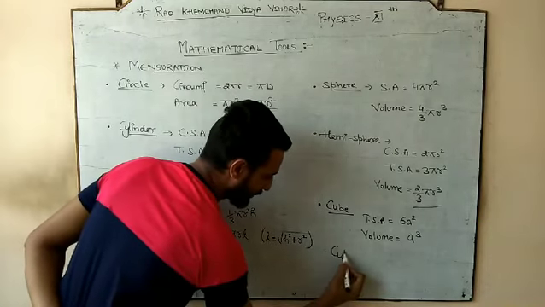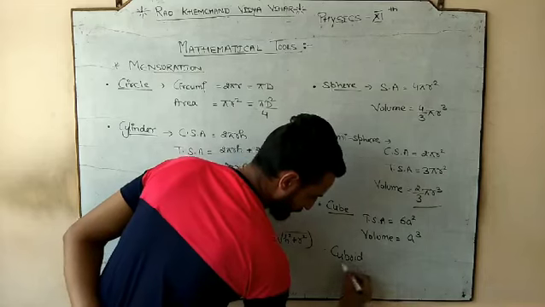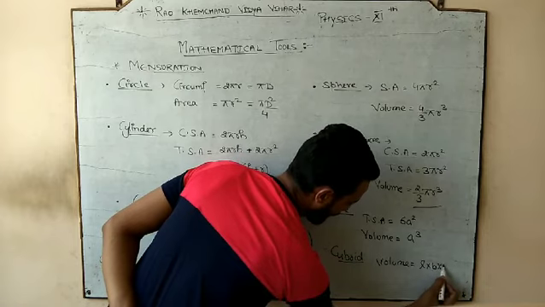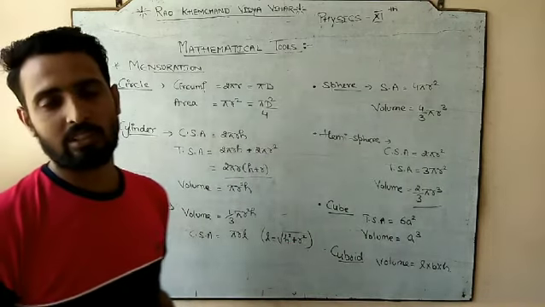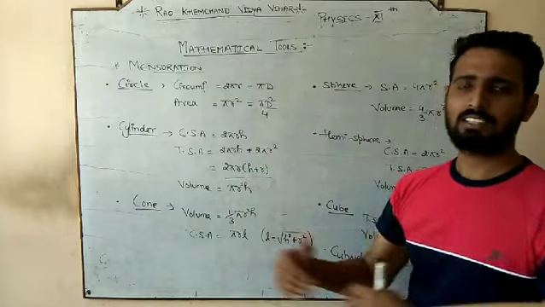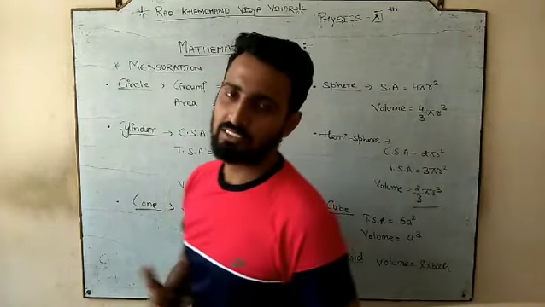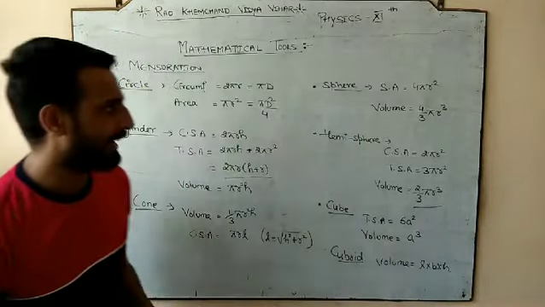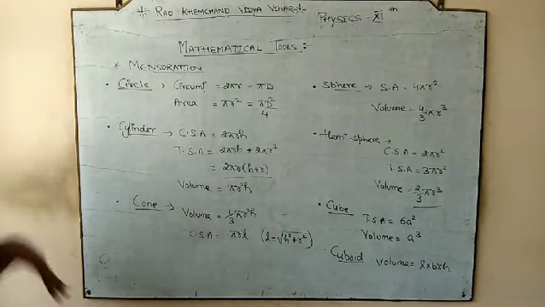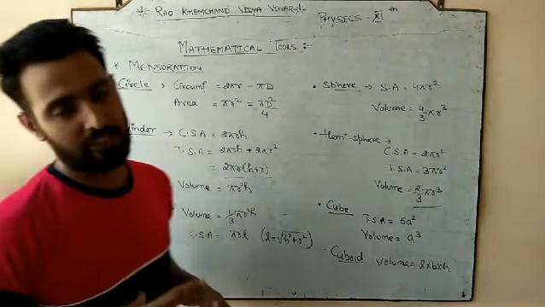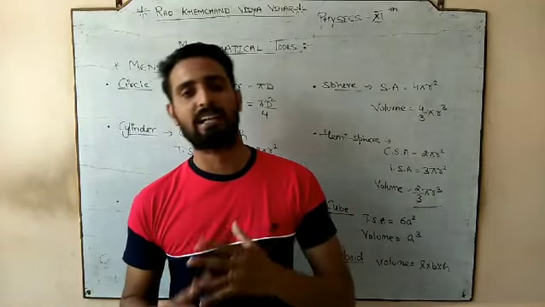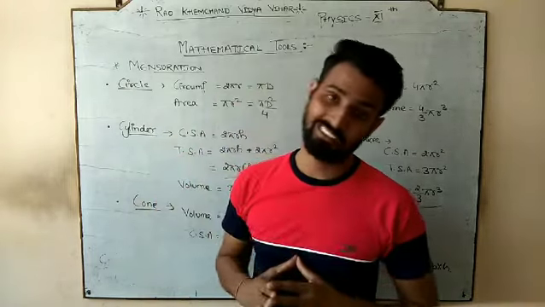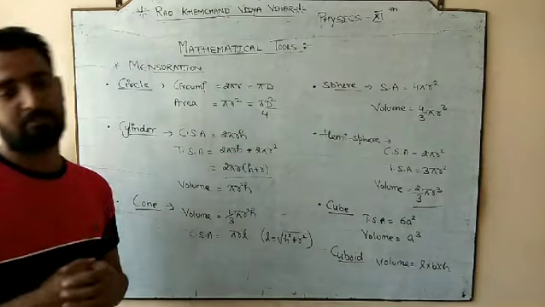Similarly, we can study the cuboid. What is the volume of the cuboid? It would be length into width into height. And what is the total surface area for the cuboid? We can discuss that. If I ask what is the total surface area of the four walls, we can add that. The thing is that whatever we are discussing till now, except the binomial theorem, everything was part of the mathematics in our earlier stage, and we have to revise all of them so that they can become a part of us.